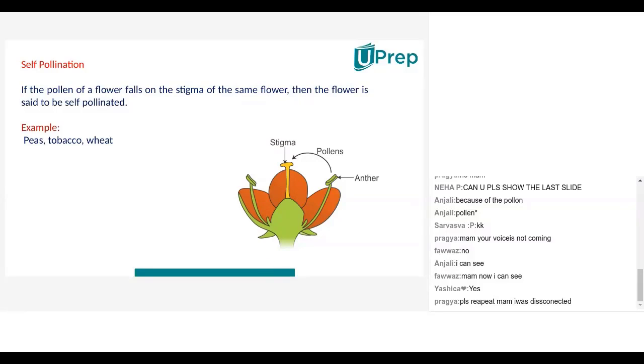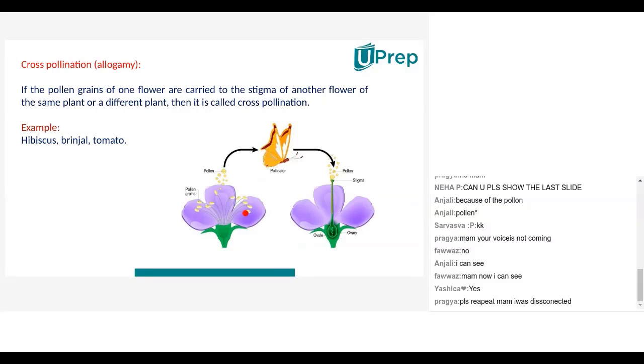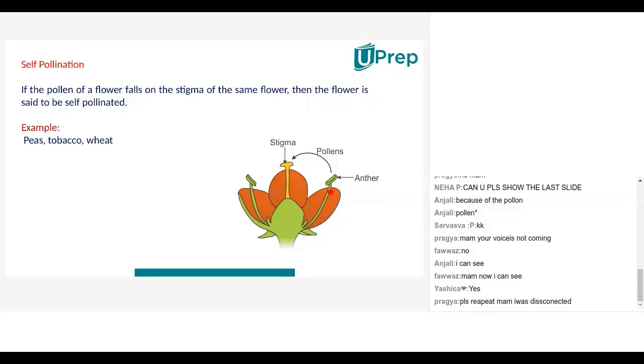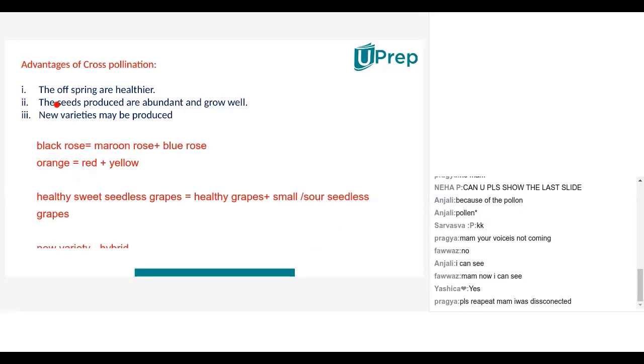But in case of cross-pollination, even if one flower is bad and this flower is healthy, the chances of the offspring being a healthy one are 50-50. But in self-pollination, there is a 100% chance that the offspring will be unhealthy. Okay, for cross-pollination, the offsprings are healthier.